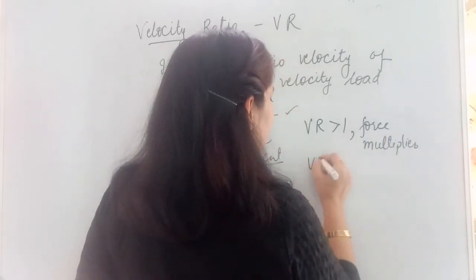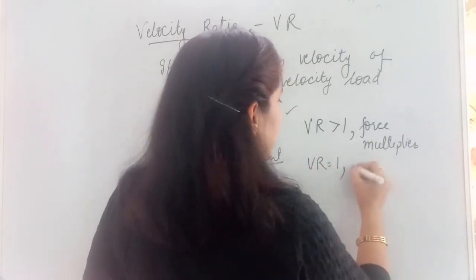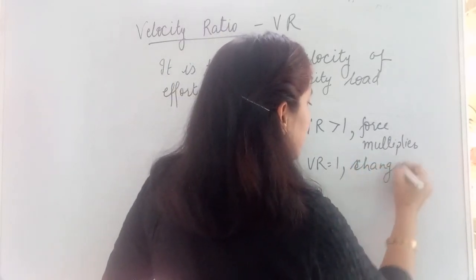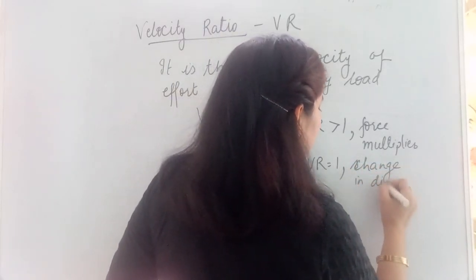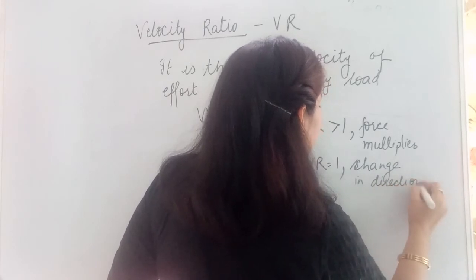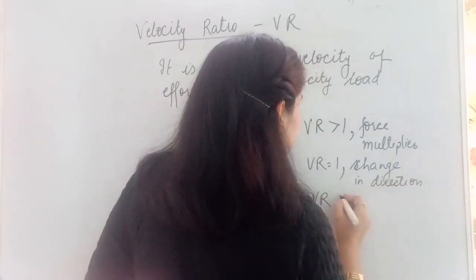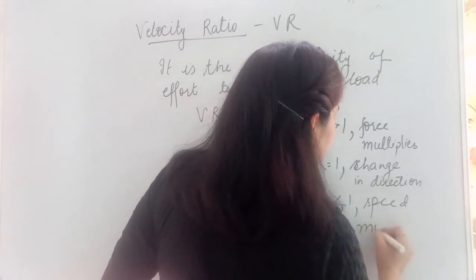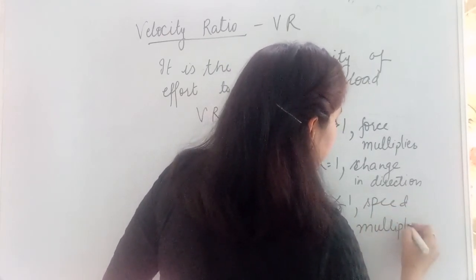If velocity ratio is equal to 1, then the machine is used to change in direction. If velocity ratio is less than 1, then it is acting as speed multiplier.